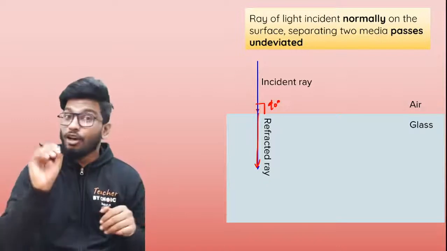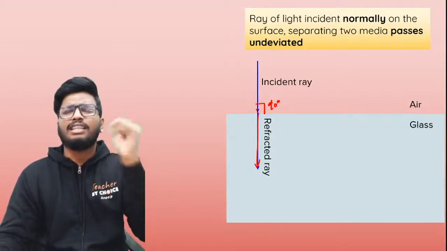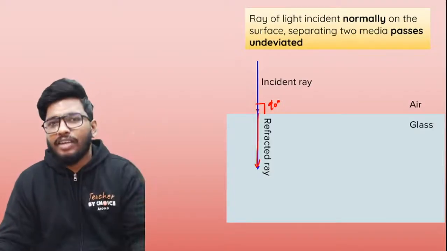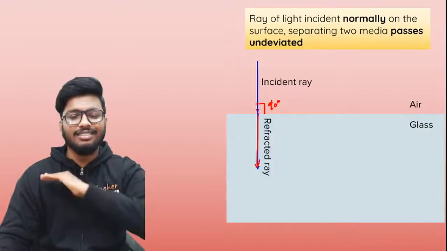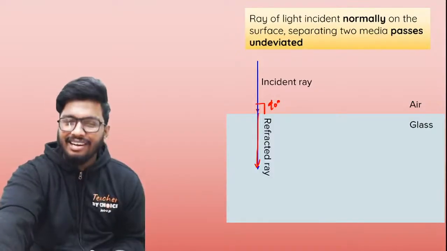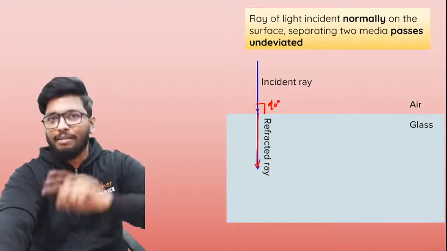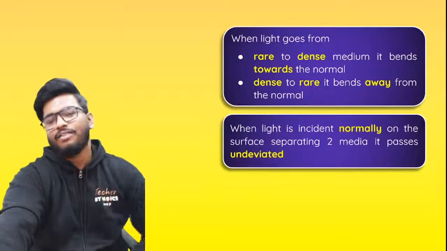At any other angle, you'll be able to see some sort of refraction, some bending of light happening, some deviation happening. But if the ray of light is incident exactly at 90 degrees, the light will get refracted, but there'll be no deviation from the path. The original path itself, it will follow without any sort of deviation.